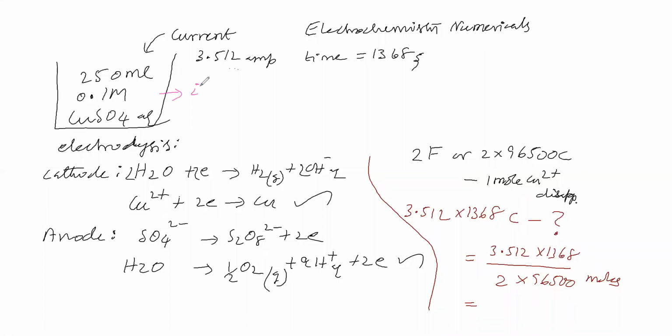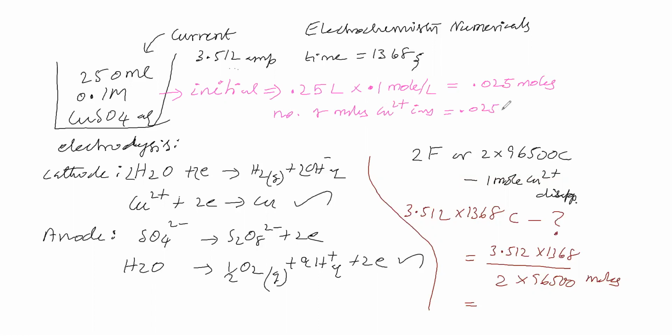Initial value. If you take initial, that means 250 ml. 250 ml means 0.25 liter. 0.25 liter into concentration 0.1 molar. Molar means mole per liter. It is equal to 0.025 moles. This is the number of moles of copper ions. Number of moles of copper ions is 0.025 moles initially. Initially this many moles of copper ions we have taken.